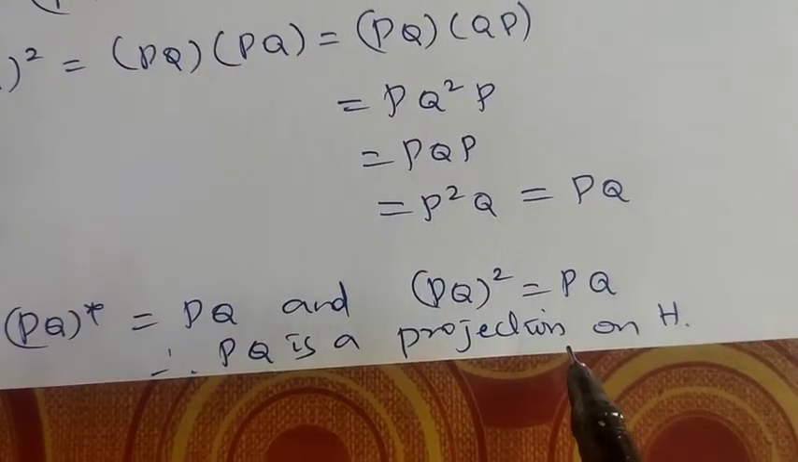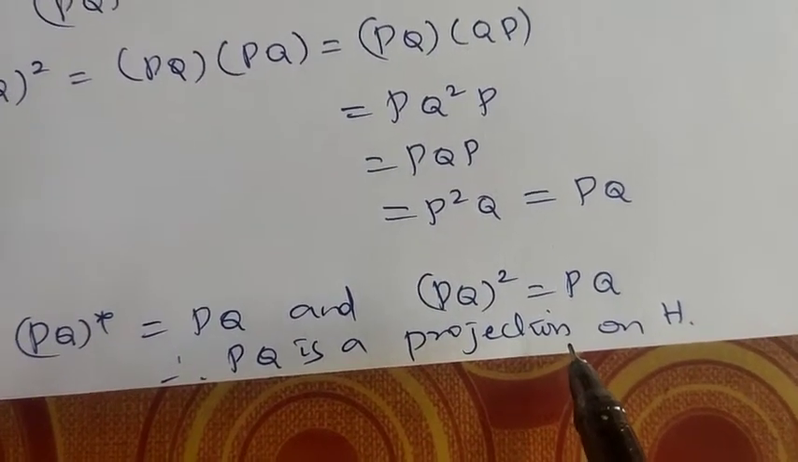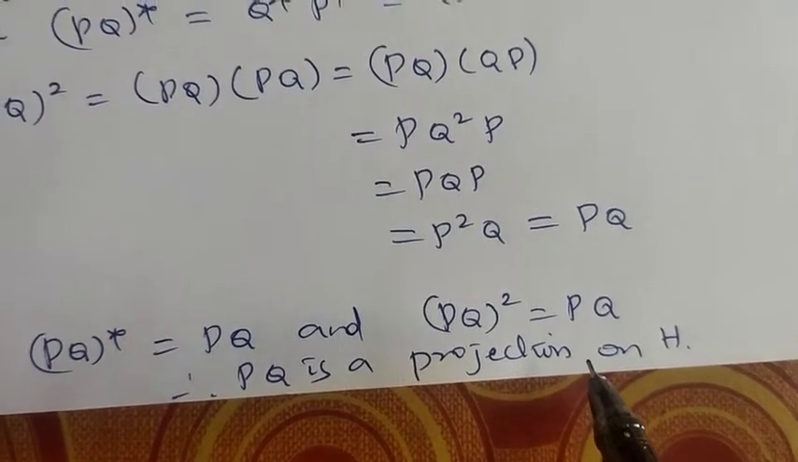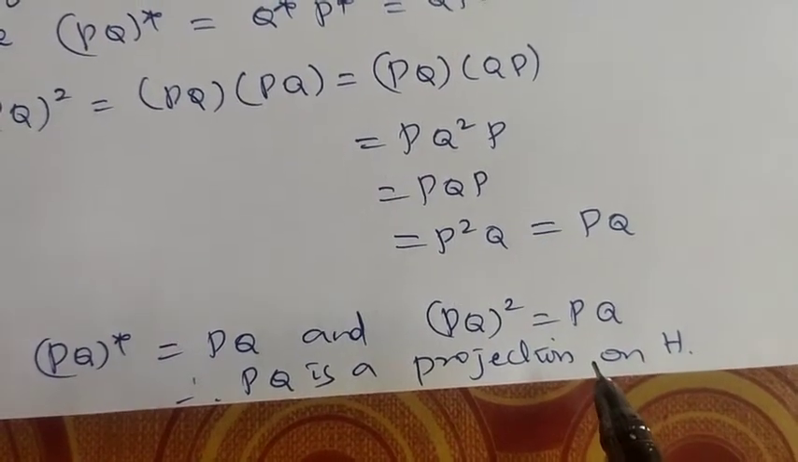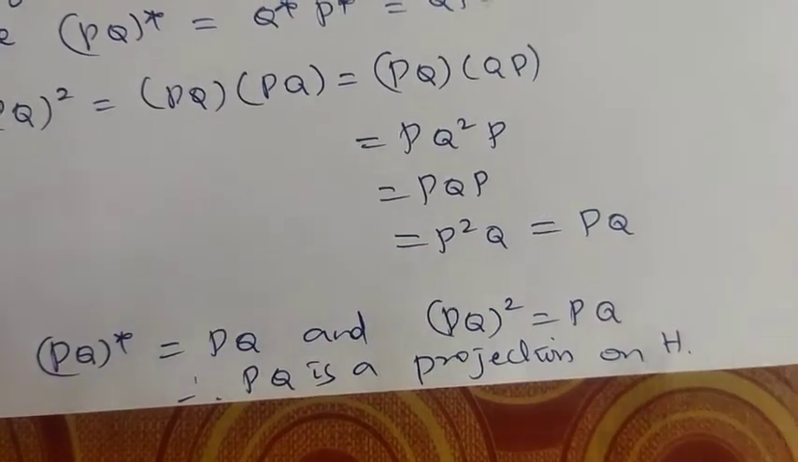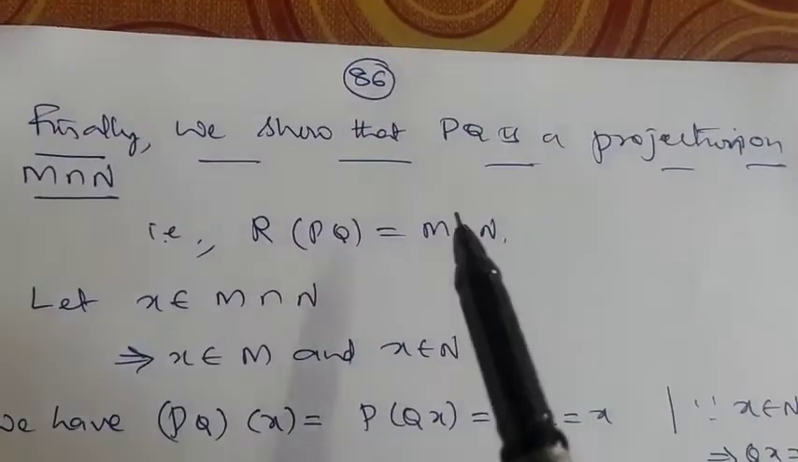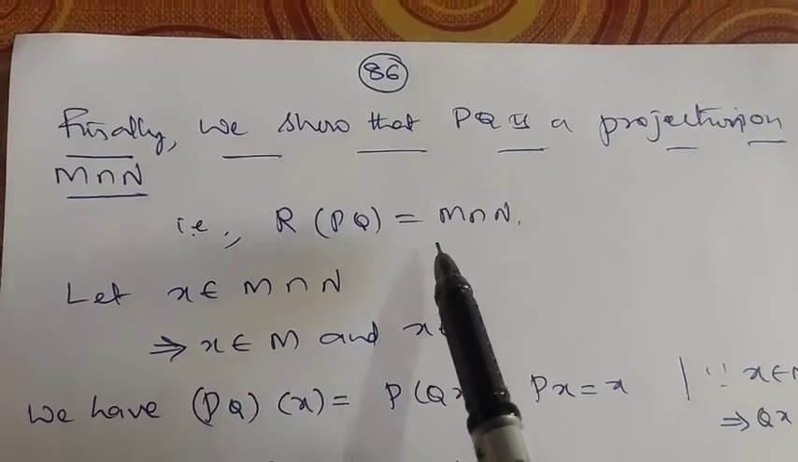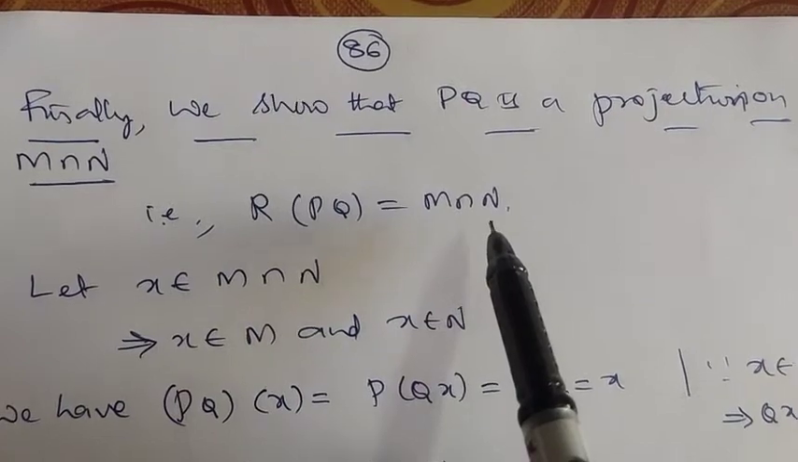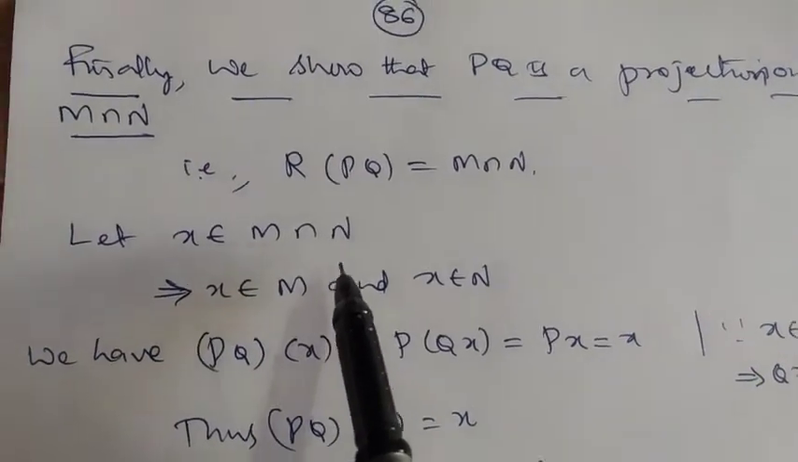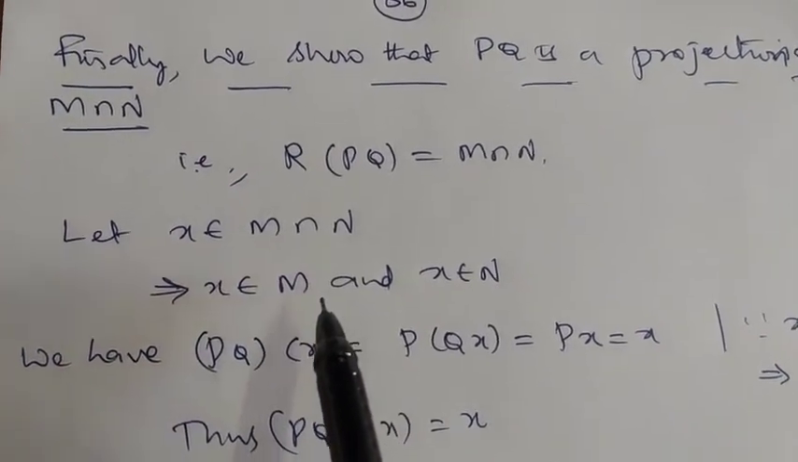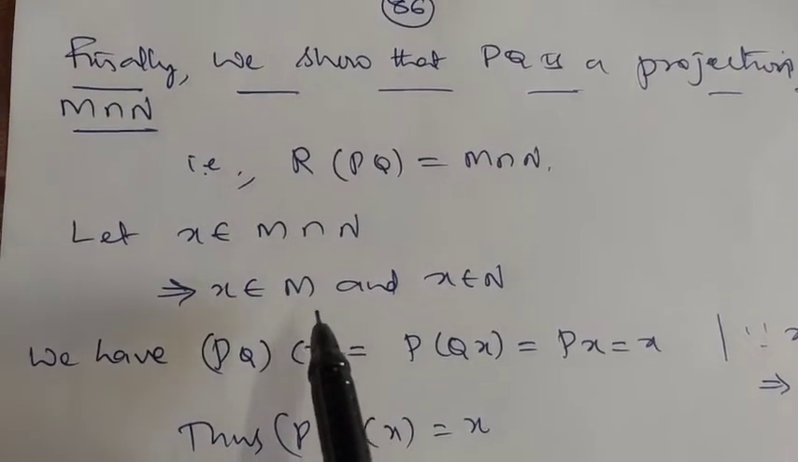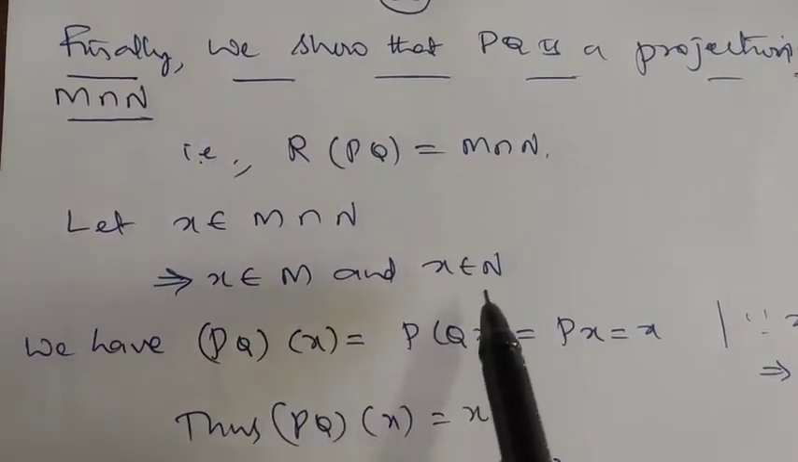But we need to show PQ is a projection on M intersection N, which means the range of PQ is M intersection N. That we are going to show now. Let R(PQ) denote the range of PQ. We will show that it is M intersection N. First let us take X belongs to M intersection N. Now X belongs to M intersection N implies what? X belongs to M and X belongs to N.